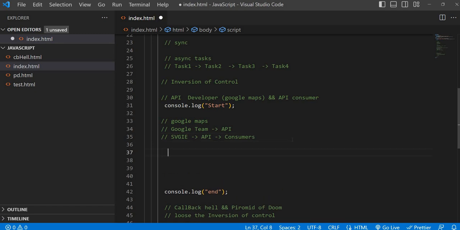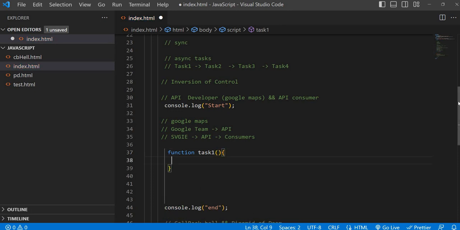Suppose I'm just taking one task, some function that depends on asynchronous things.